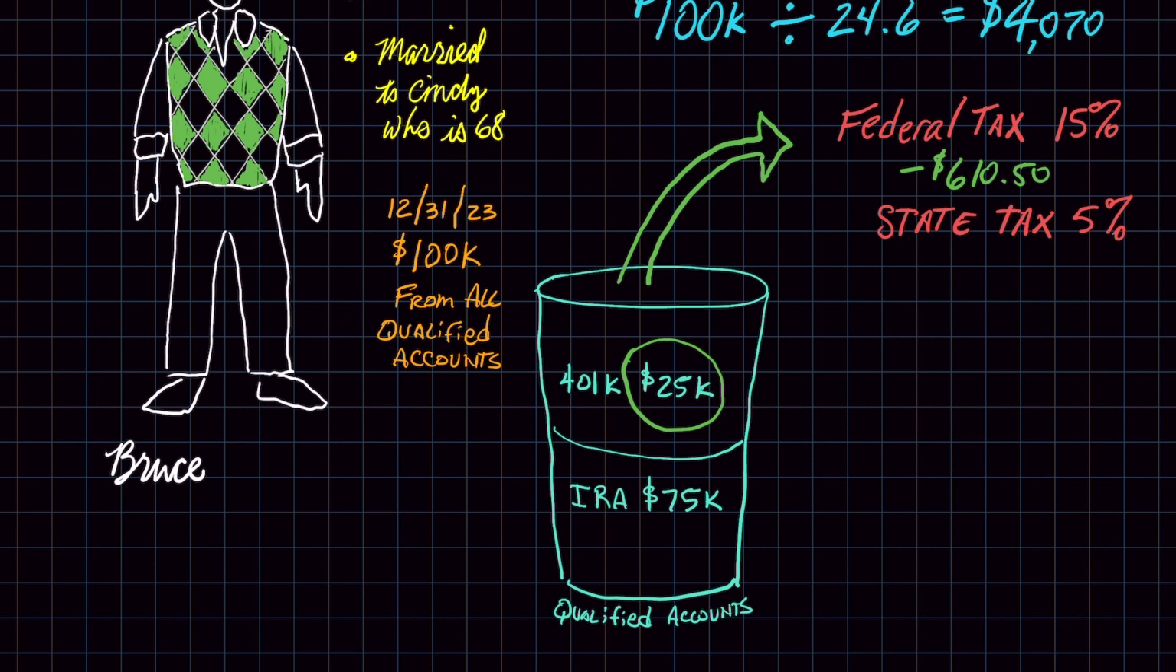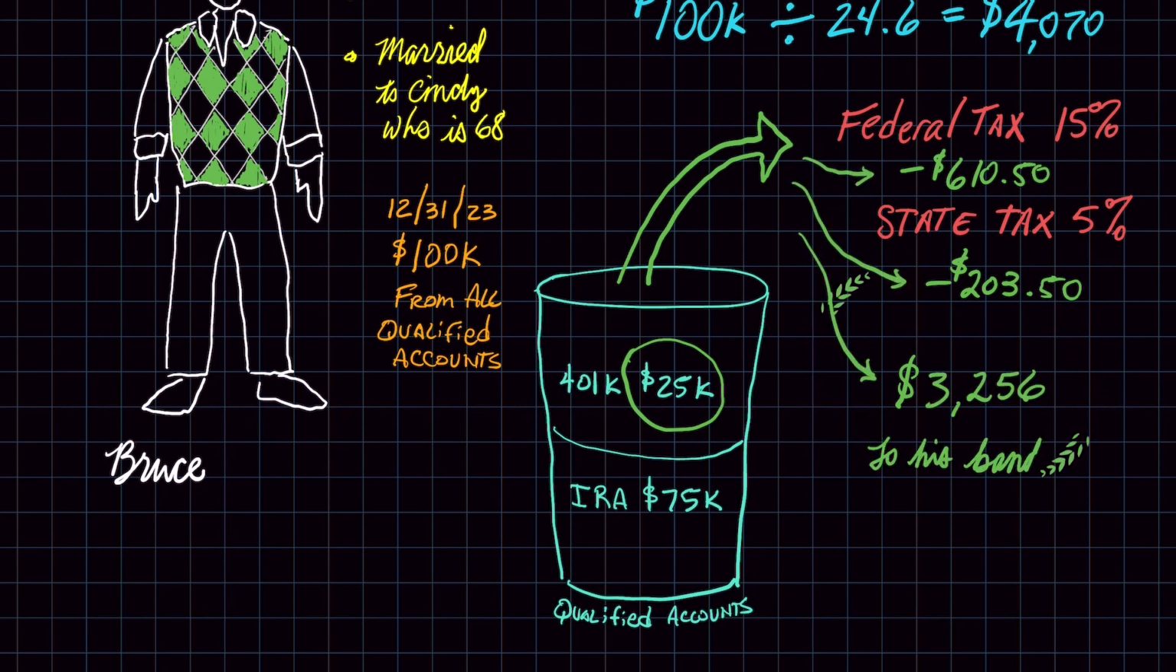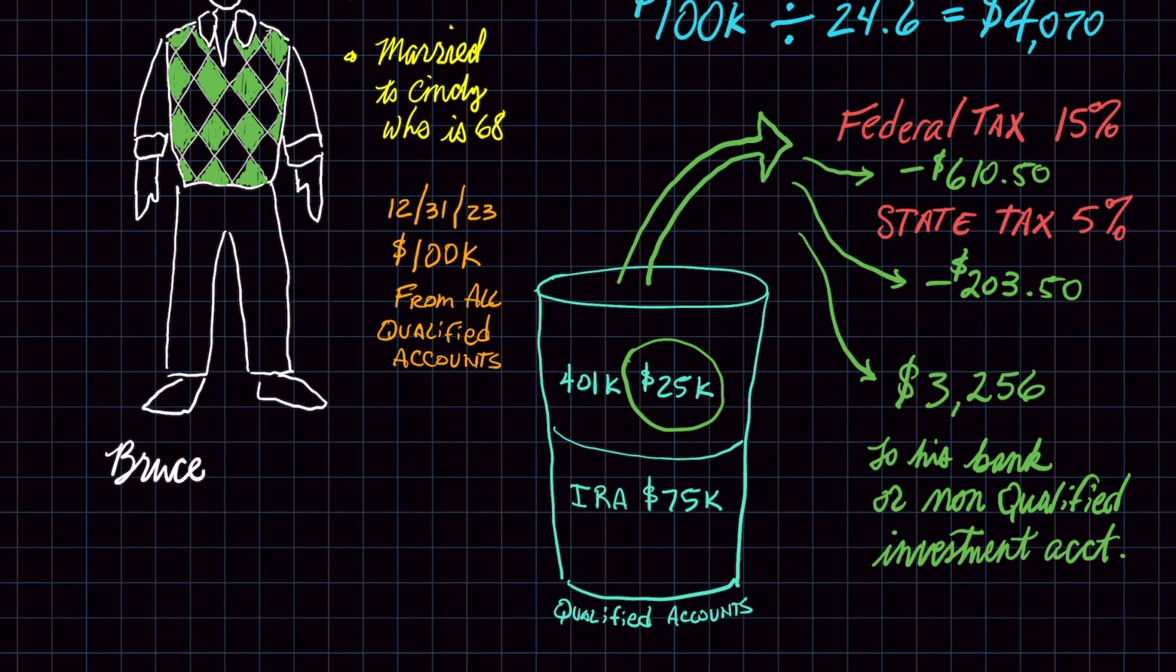$610.50 goes directly to the IRS, $203.50 goes to the state, and the remaining $3,256 can go directly to his bank account or his non-qualified investment account. Just like Bruce, you may have more than one IRA or 401k. In that case, you may take your total combined RMD amount out of just one account if you would like, or you can take out the required amount from each account.